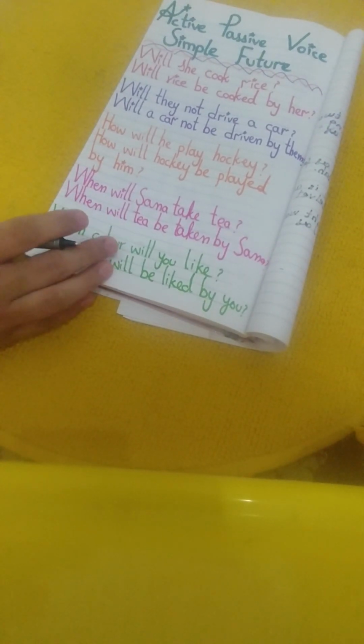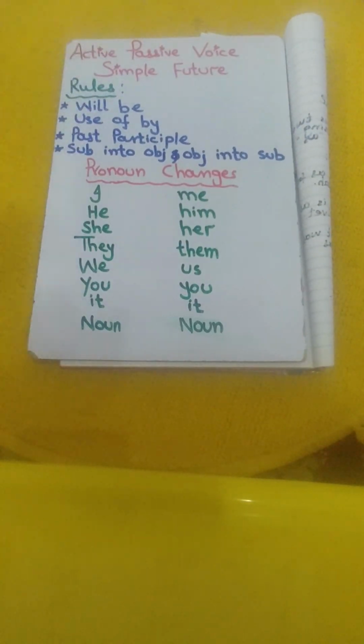Okay. So what have you learned in today's lesson? Today we have learned the active voice and passive voice of simple future tense. Simple future tense is also known as future indefinite tense.